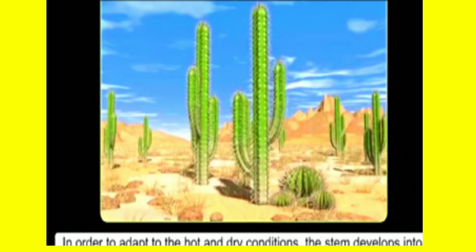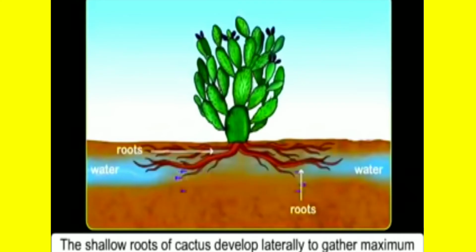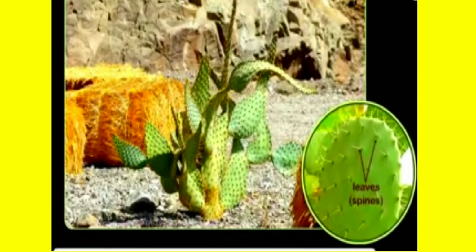The cactus. The cactus is the most famous desert plant. In order to adapt to the hot and dry condition, the stems develop into a green and fleshy pod that is thick and swollen as it stores water. It has a waxy surface to prevent water from escaping.